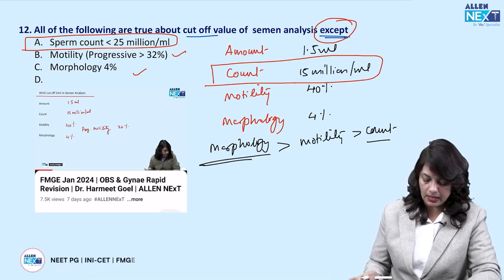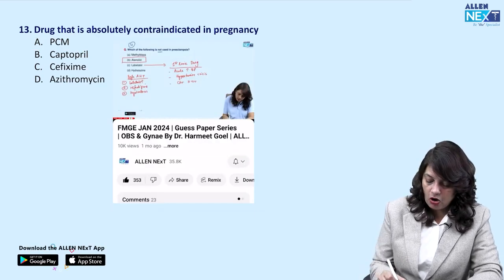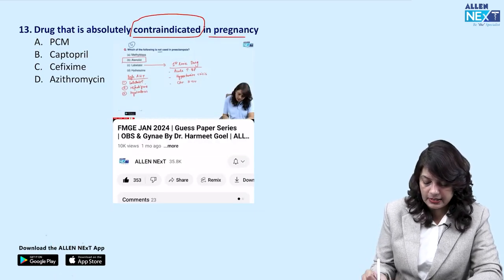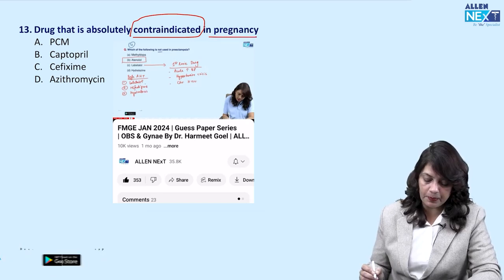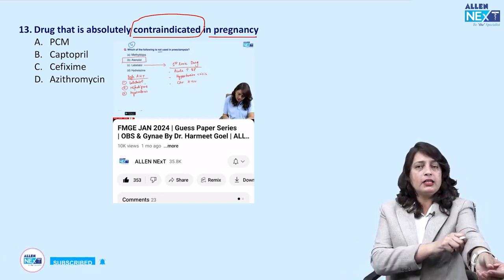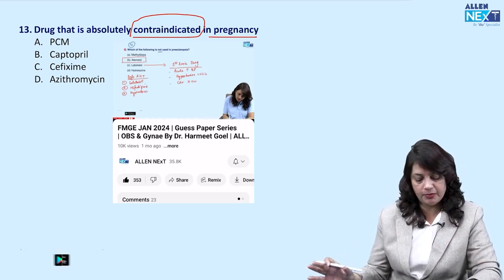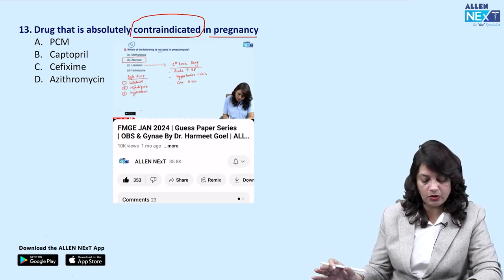Next, drug that is absolutely contraindicated in pregnancy: paracetamol, captopril, cefixime or azithromycin. Macrolides like roxithromycin and azithromycin can be given, cefixime is again given, and paracetamol can be given.